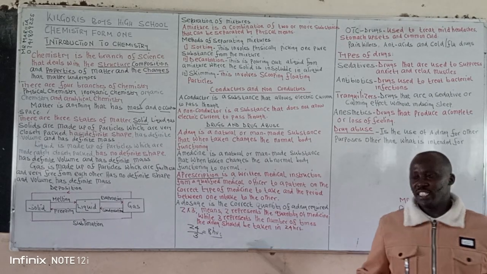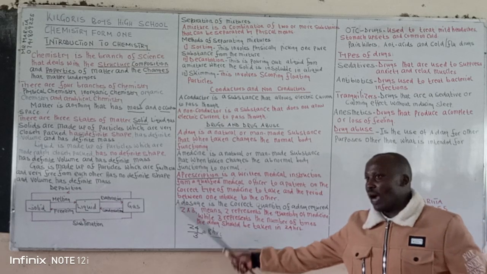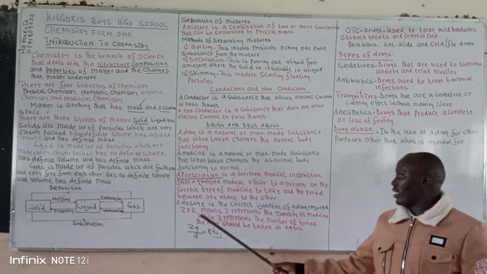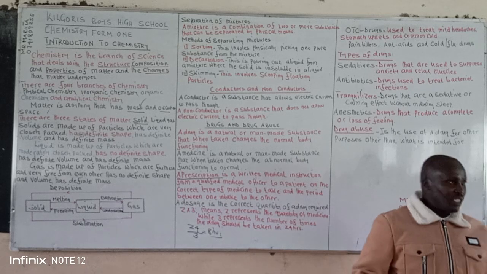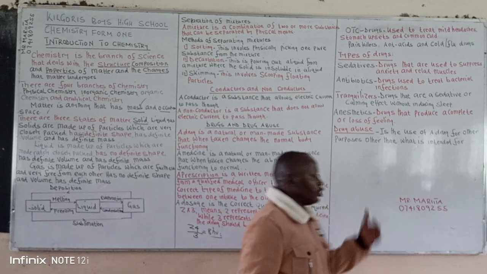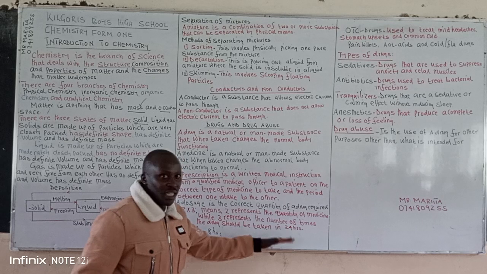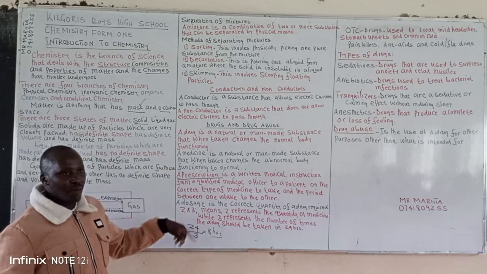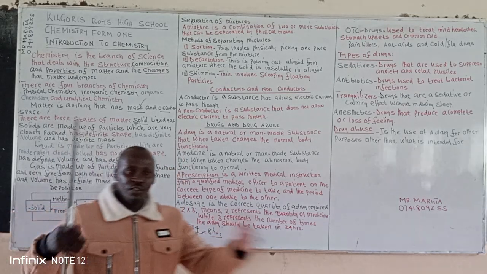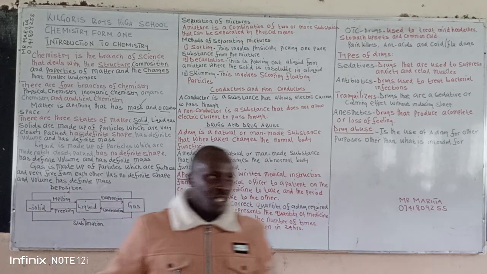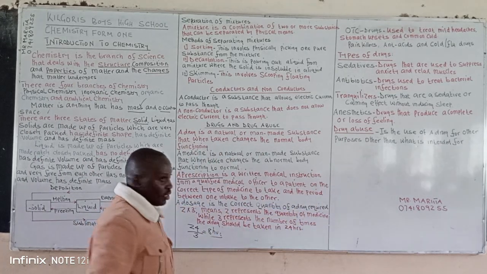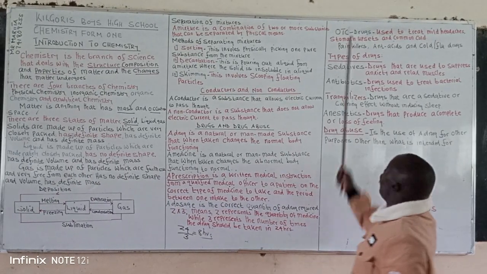So once you get a prescription like this one, it might be 2 times 4, it might be 3 times 3. To get the time intervals, you should take the 24 hours in a day and divide it by the number of times given there. That should give you the correct period between what time and what time a patient is supposed to take a drug.